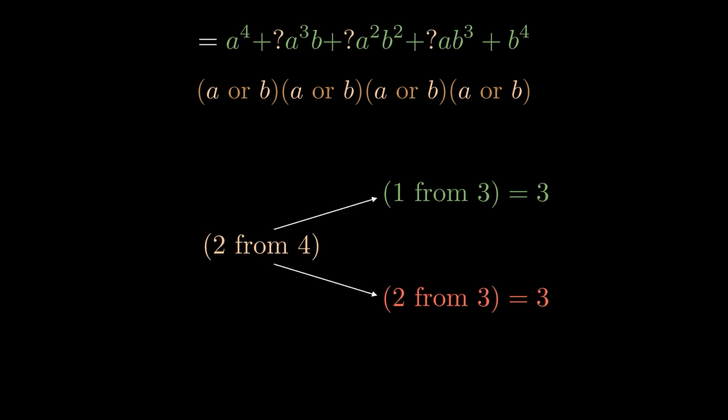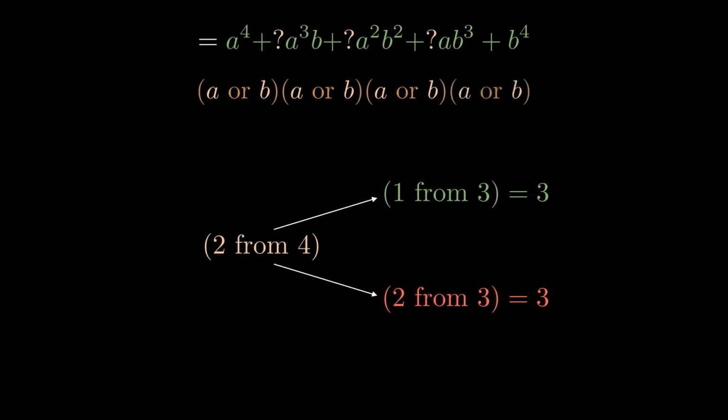Here, I would check what is different between what I want and what I already know. I want to change 2 from 4 into 1 from 3 and 2 from 3. So maybe I would think of setting one variable aside. That would get me what I want, right? But now I've lost the 4 option, meaning that at the moment we don't know if 2 from 4 is equal to the 2 cases yet. That's not going to work.